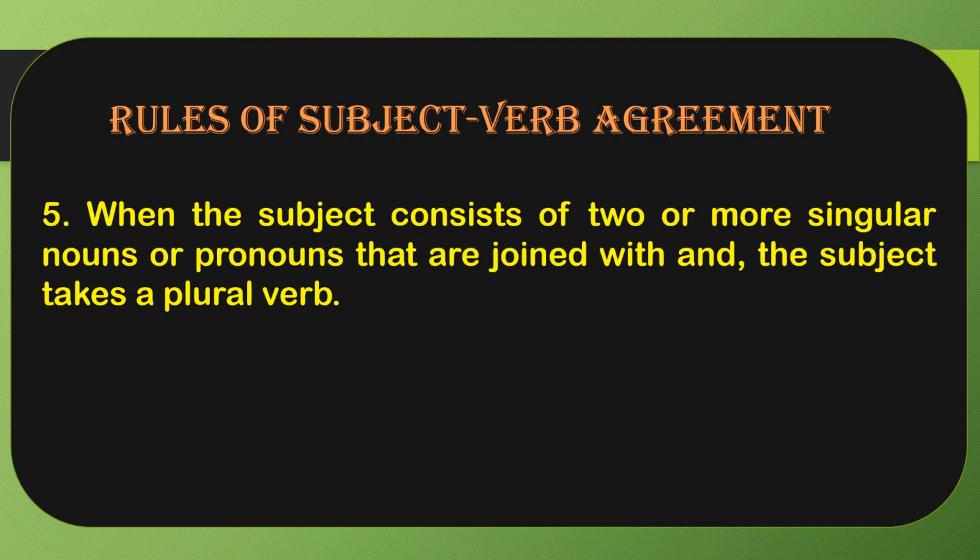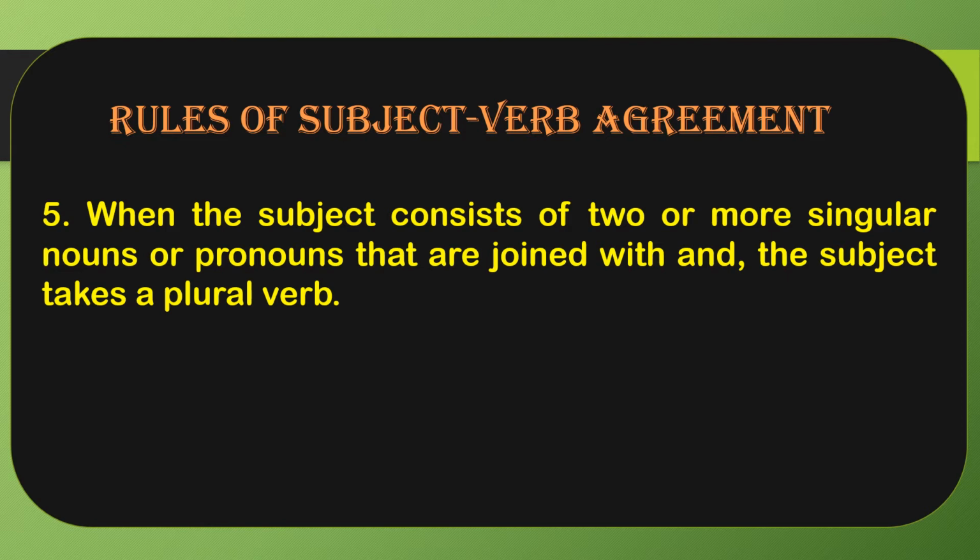When the subject consists of two or more singular nouns or pronouns that are joined with and, the subject takes a plural verb. Okay. So in a sentence, if we are talking about two or more nouns or pronouns, and obviously if we are using two or more, we always join them with and, right?